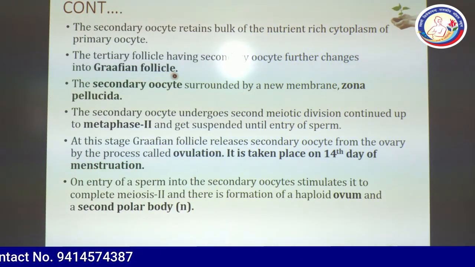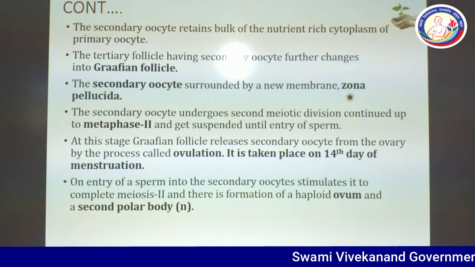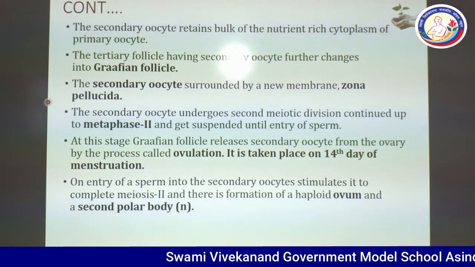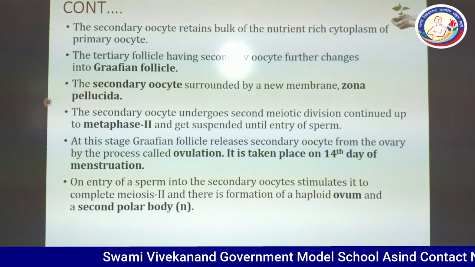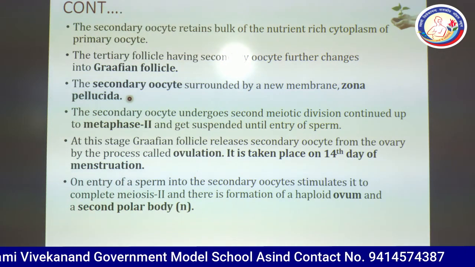The Graafian follicle was discovered by Dr. C.V. Graaf. The secondary oocyte is surrounded by a new membrane called the zona pellucida. Basically, the zona pellucida is a transparent layer and it is a dead layer.